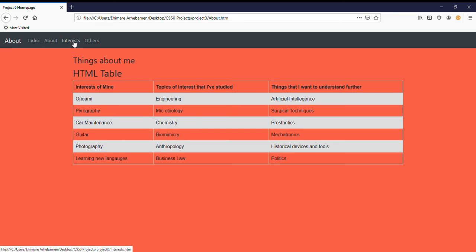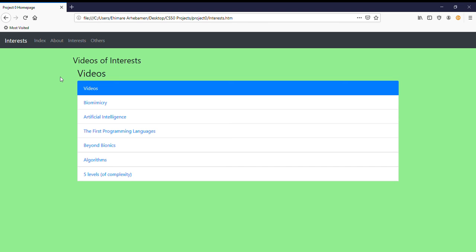And then on this interest page, again, I changed the background color, made it light green. That would show up in the HTML code. And this looks as if it's a table like the last page, but it's actually a list.